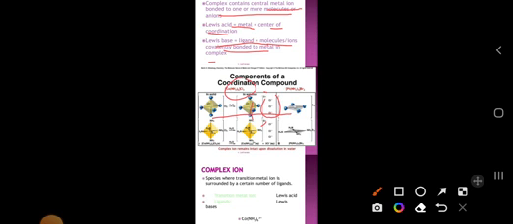By this, what can we say? A species where a transition metal is surrounded by a certain number of ligands, we call it a complex ion. Here the transition metal ion is the Lewis acid, and the ligand is the Lewis base. So this is the example we have taken.